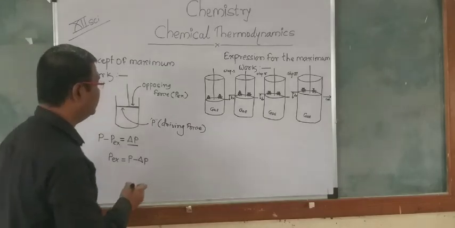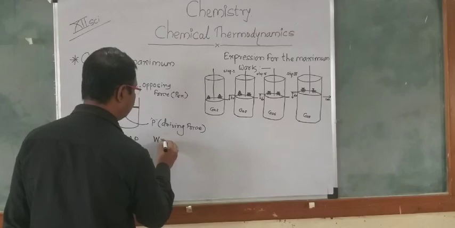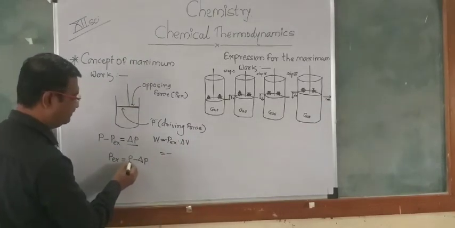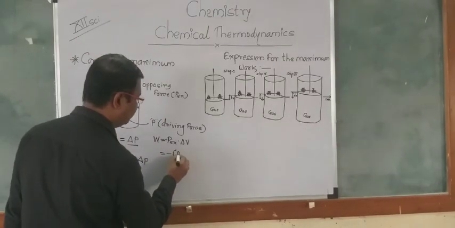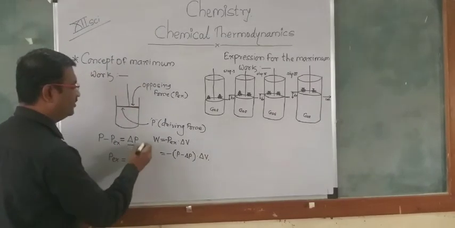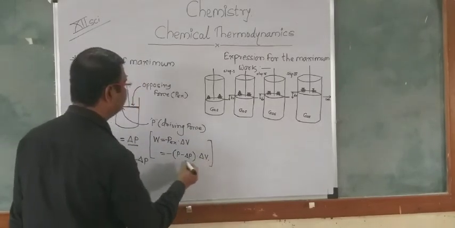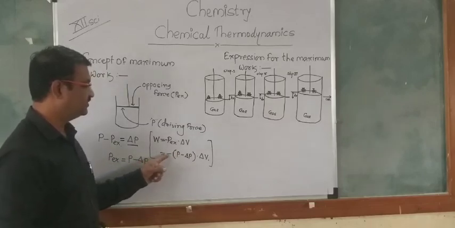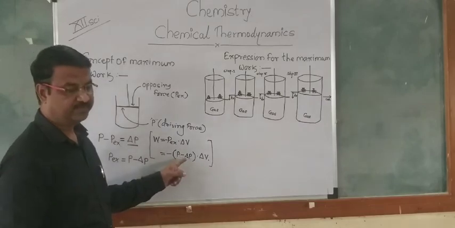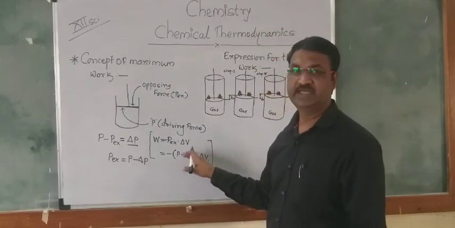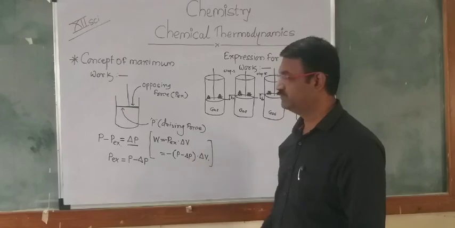When we include this in the equation W is equal to minus PEX into delta V, we can write PEX as P minus delta P. So W is equal to minus (P minus delta P) into delta V. In this way, we obtain the initial equation for the maximum work.